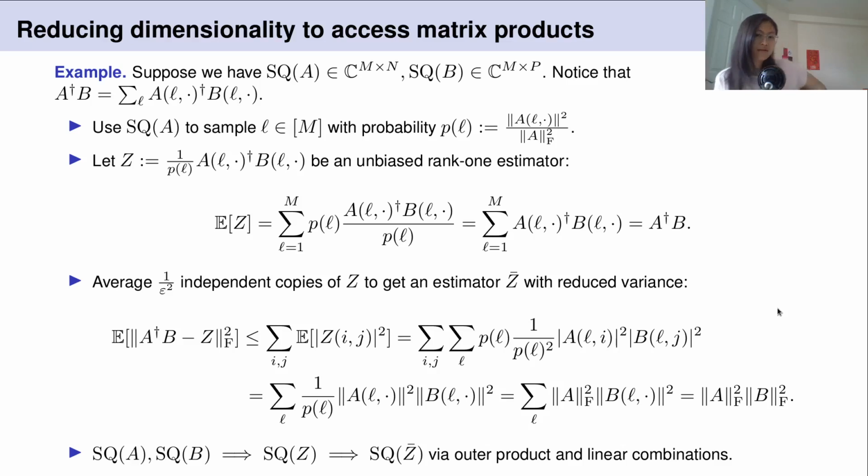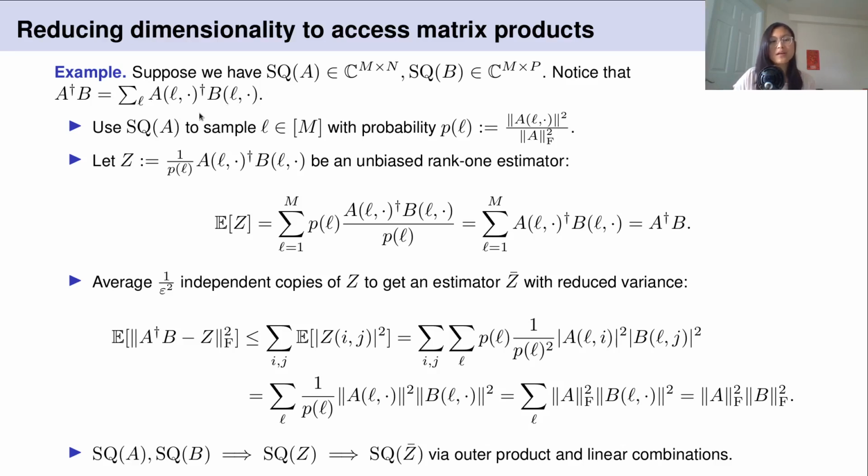So I'll give a simple example that's not quite as powerful as what we prove. Suppose we have sampling and query access to A and B, and we want sampling and query access to A dagger B. The thing to notice is that A dagger B can be written as a sum of outer products of rows of A with rows of B. Since we have sampling and query access to A and B, we have sampling access to the rows of A and the rows of B. And so we have sampling and query access to each of these outer products, using the composition property we just discussed.